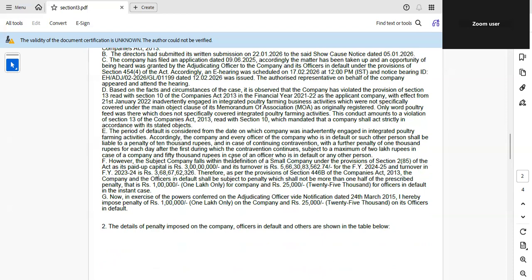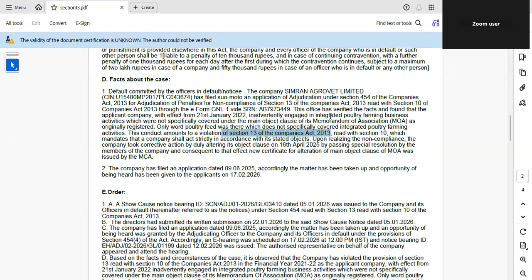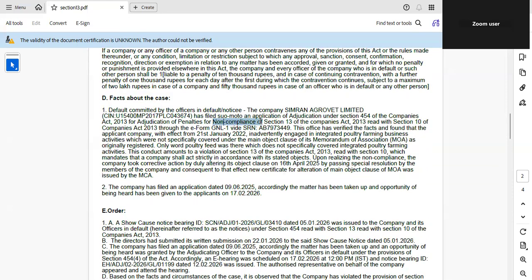ROC clearly held poultry feed does not specifically cover integrated poultry farming. So both are different. Therefore, the company acted beyond its object clause. This is what exactly happened.